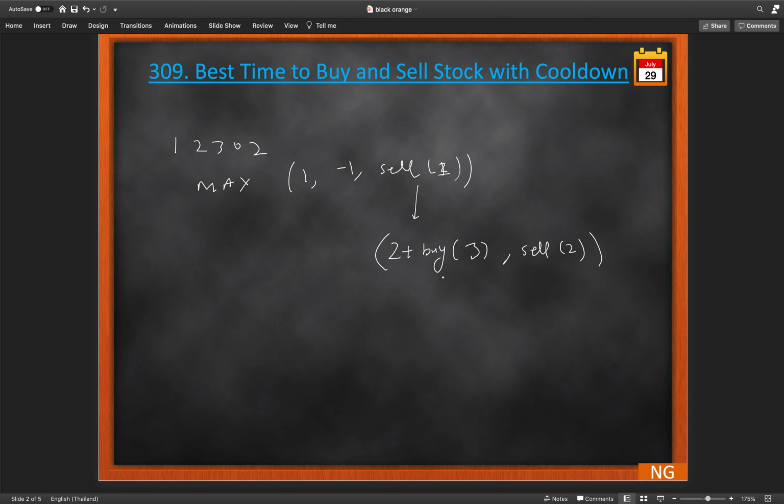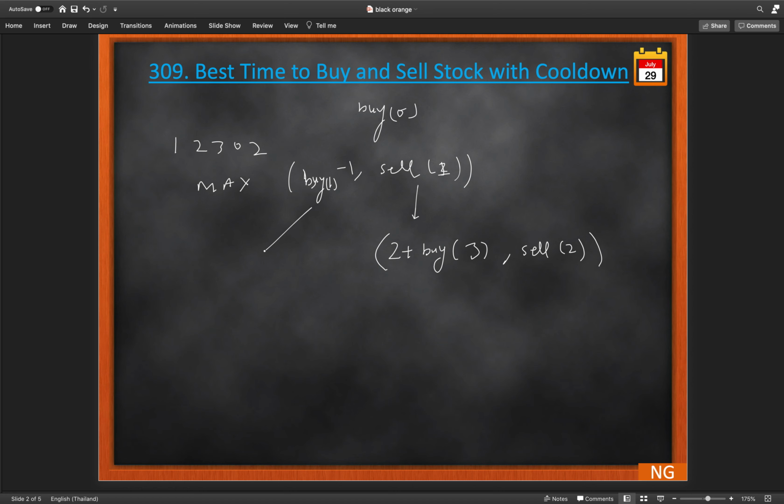So again from here, by choosing this buy at i plus 1, this will be another call, buy at index 1. Initially we started from buying from 0.